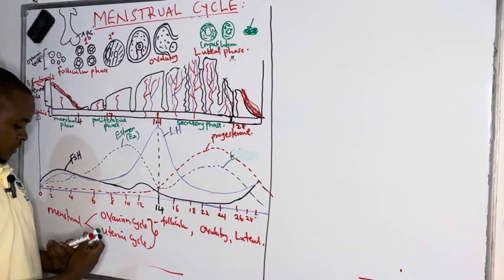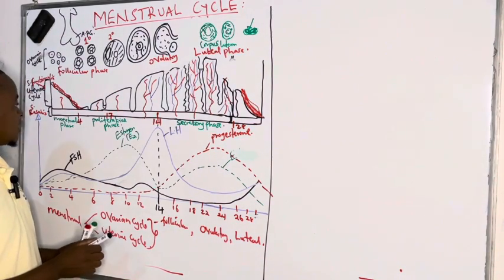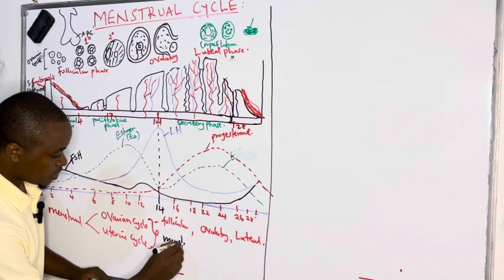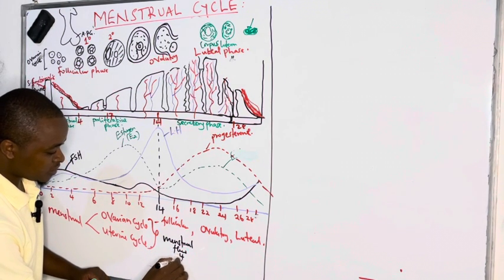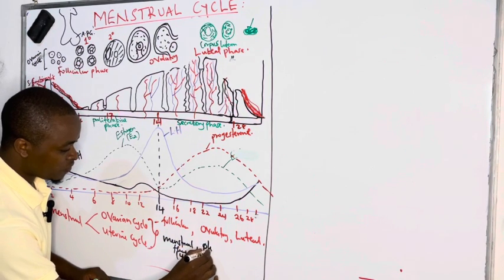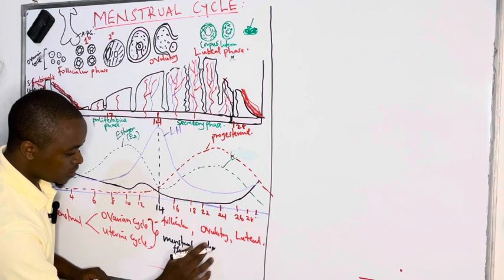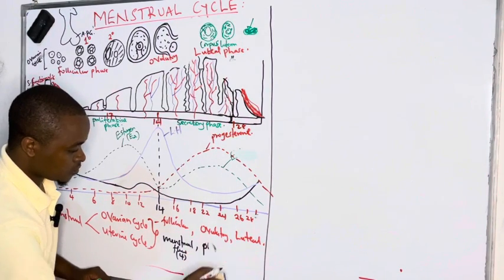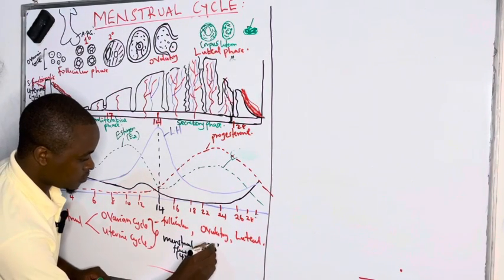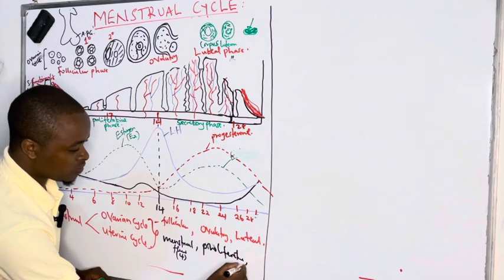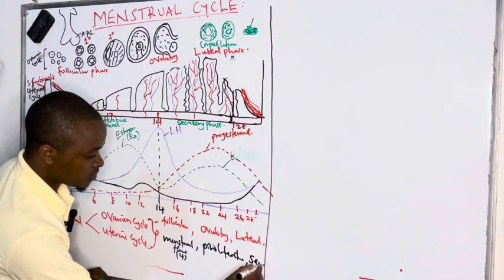The luteal phase is where we form the corpus luteum. Whereas in the uterus, we are going to see the menstrual phase, which you can also call the flow phase. This one takes about 4 days. Then we shall follow with the proliferative phase. Then later, after ovulation, we shall see the secretory phase.